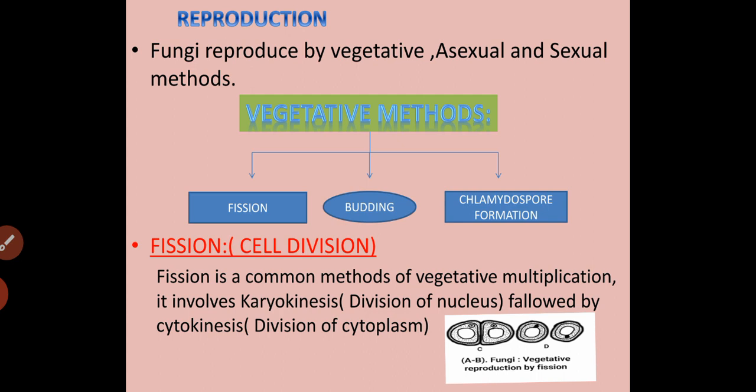First one, fission. Fission is nothing but cell division. In this method, the cell first divides with the nucleus, followed by the cytoplasmic division. That is, in fission, karyokinesis is followed by cytokinesis. Such a condition of division is called fission.